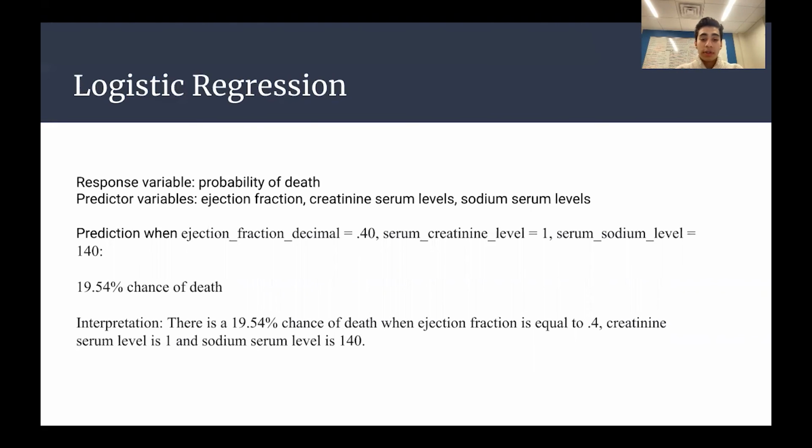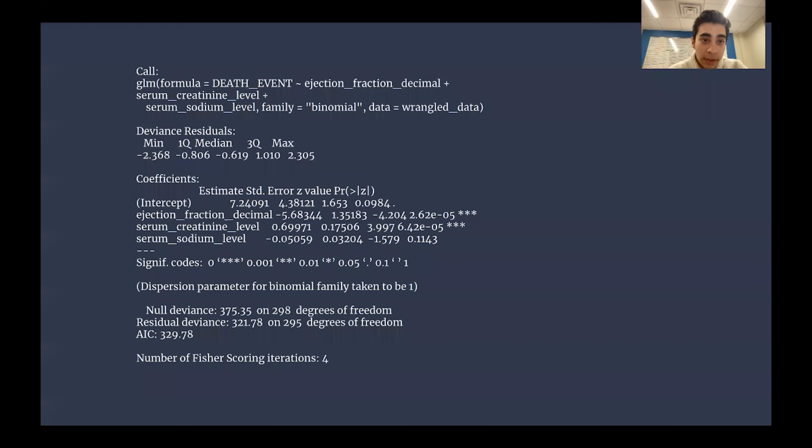We converted our logistic regression model into an AIC model, which deleted several variables that the criteria deemed insignificant. Only ejection fraction, creatinine serum level, and sodium serum level were left as predictor variables after running step AIC. For our prediction data set, we made ejection fraction equal to 0.4, creatinine serum level equal to 1, and sodium level equal to 140. With these values as the predictors, the odds of someone dying is approximately 19.54%.